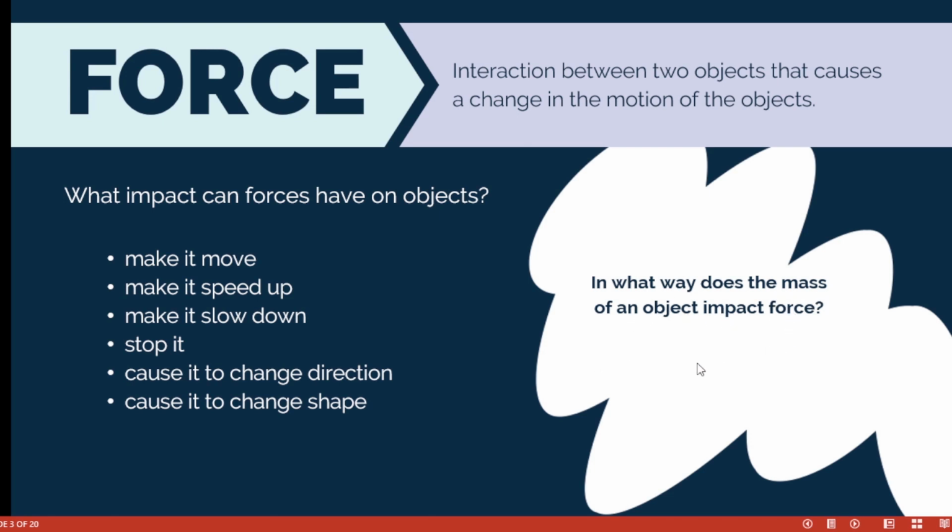So mass impacts force because mass is directly proportional to force. For you to have an effect on the mass, the force must also increase.